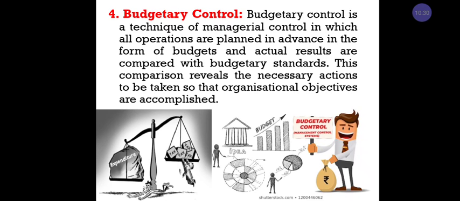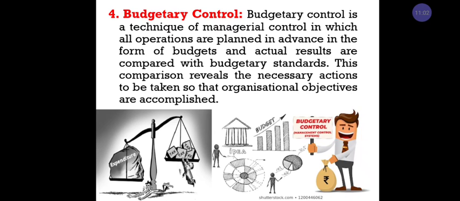They know what the expenditure is and what revenue they may earn over a period of time. After that period, they compare the actual performance with the standard budget. It is called budgetary control. This comparison gives the result of the necessary action to be taken so that organizational objectives are accomplished.